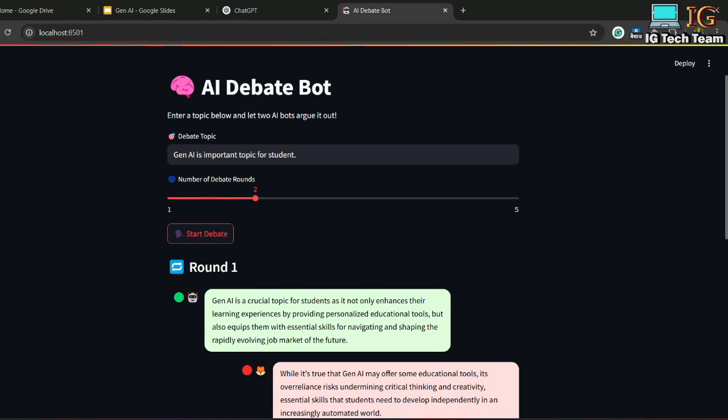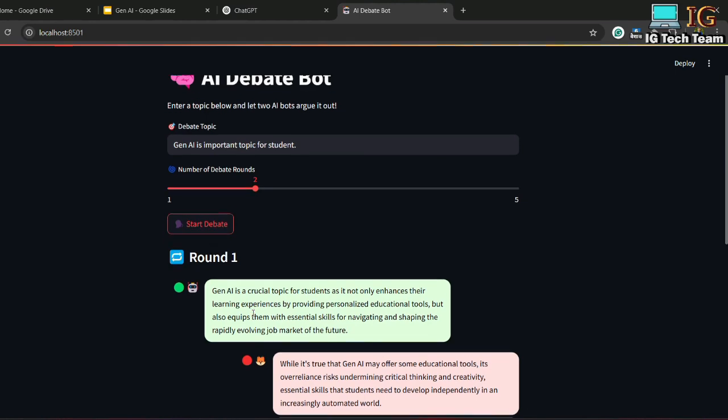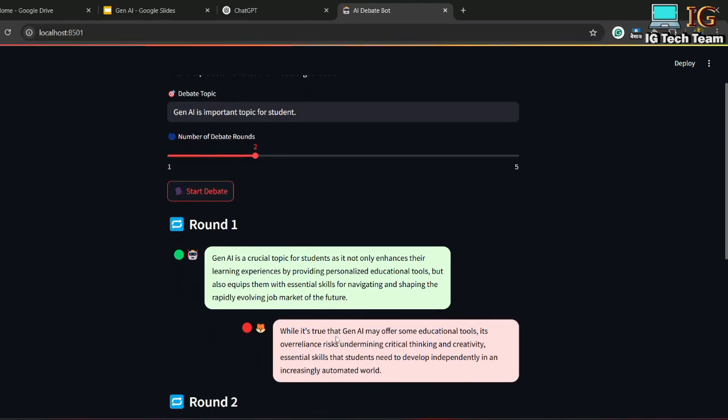So this project is about AI debate bot. That means you can see here you have to provide one topic here. Right now the topic is Gen AI is important topic for student, and what the bot does is it will generate the response. That means there are two bots actually. So one bot gives the positive response of the topic that you have provided, and another bot will contradict the response from the first one.